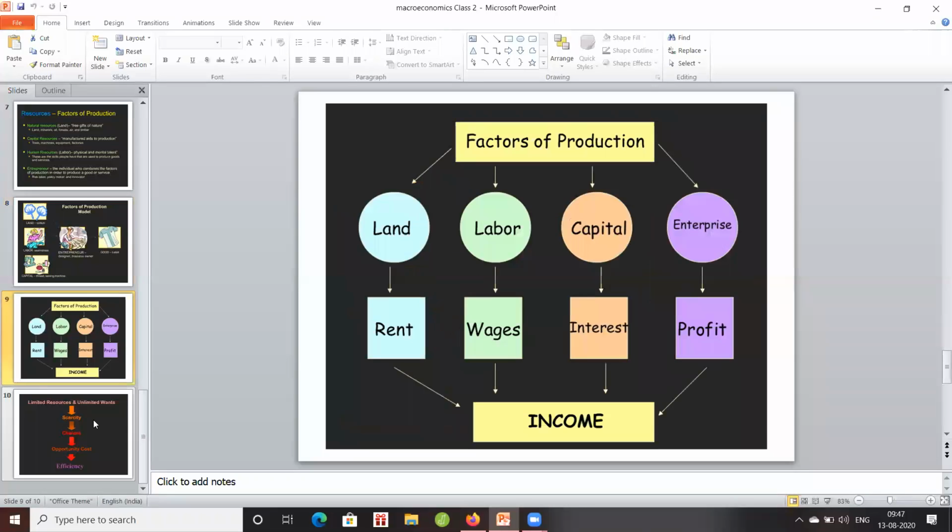So what I was trying to say, for each factor there should be a price. That means there should be a return for each and every factor of production. Suppose you are using land. For using the land you have to pay rent. When you are using labor and manpower, you have to compensate with a wage. Similarly, for borrowing of money, we have to pay the interest.